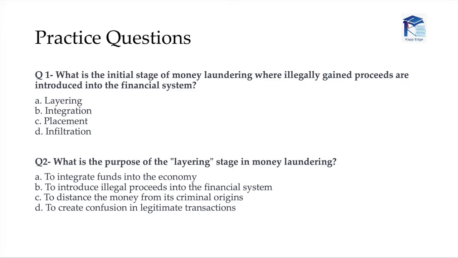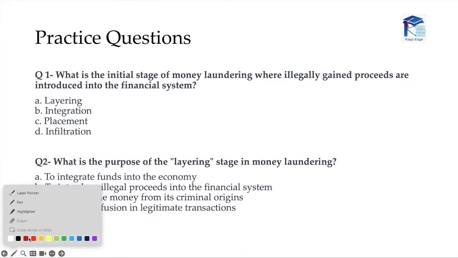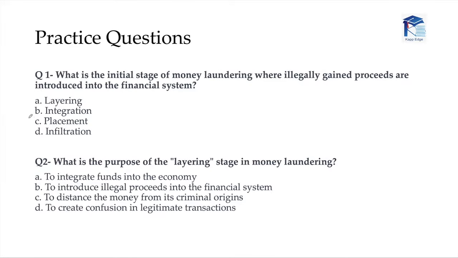The placement, the integration, and the layering. So at what stage do we introduce the illegal money in the system? Correct. So the answer is the placement.